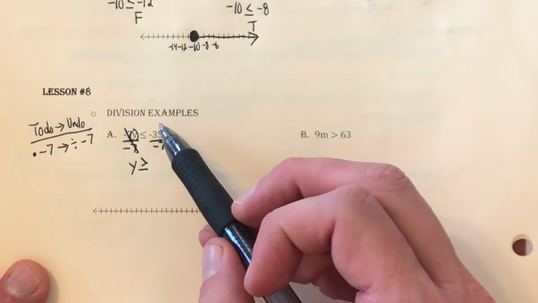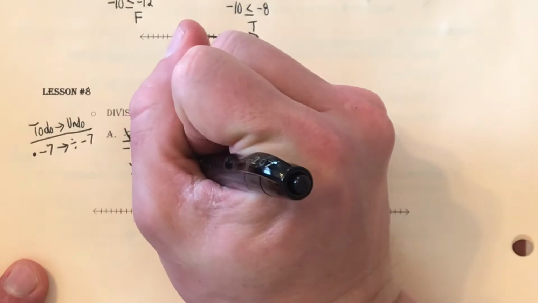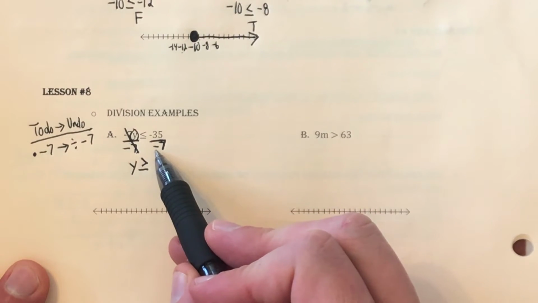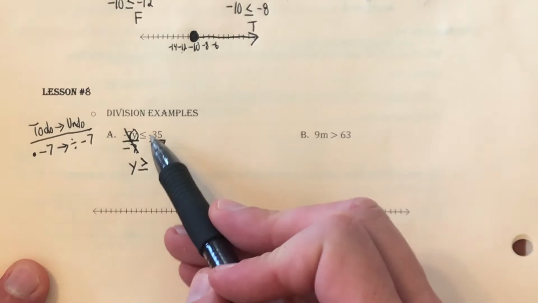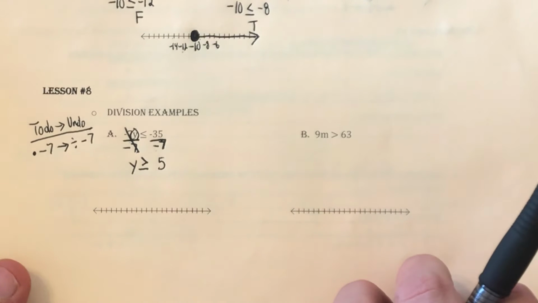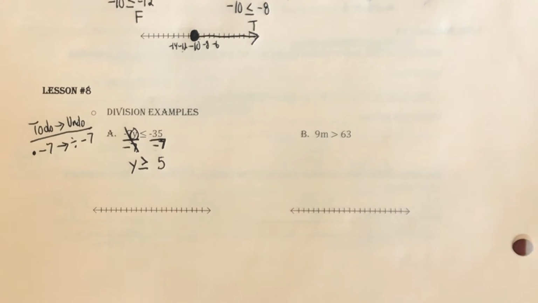Let's start with the numbers. 35 divided by 7 is 5. And then a negative divided by a negative is a positive. A bad thing happening to a bad guy is good. So I ended up with y is greater than or equal to 5.